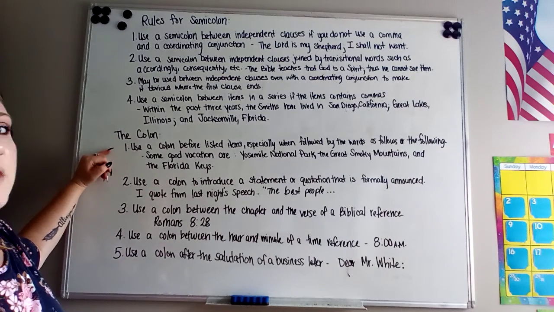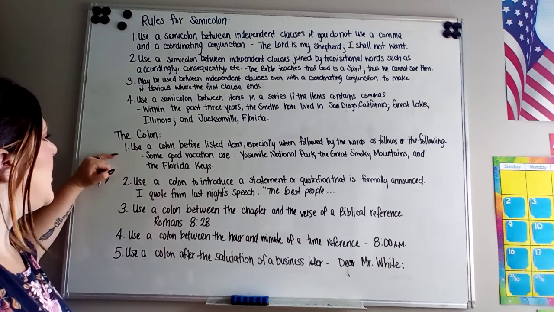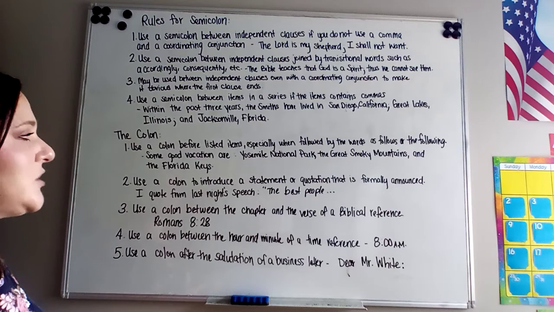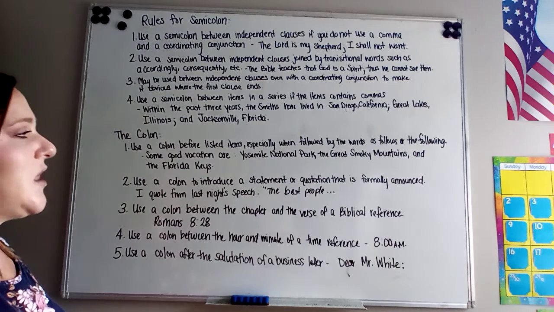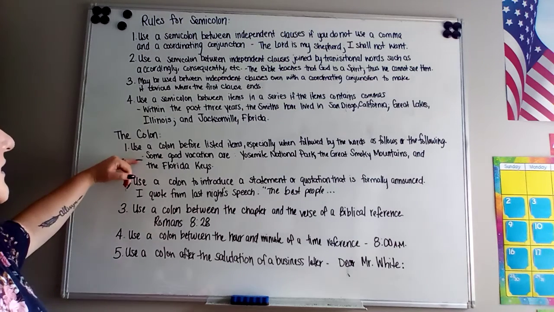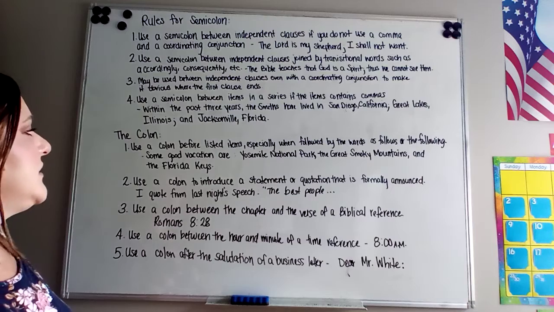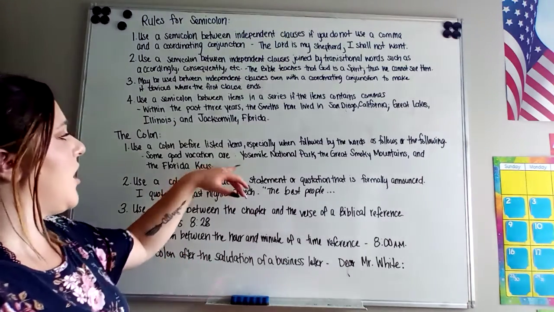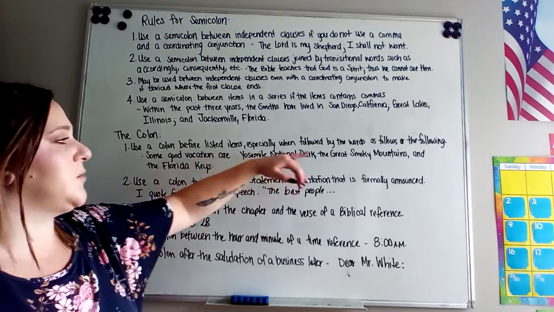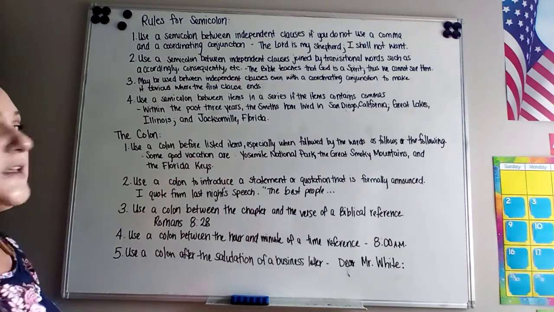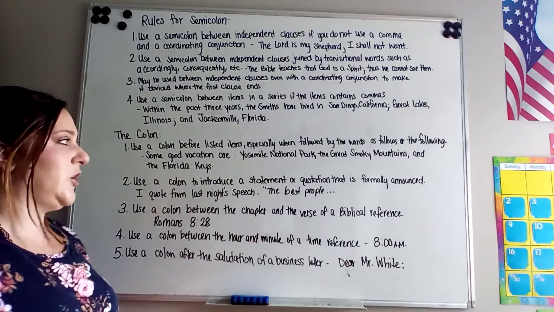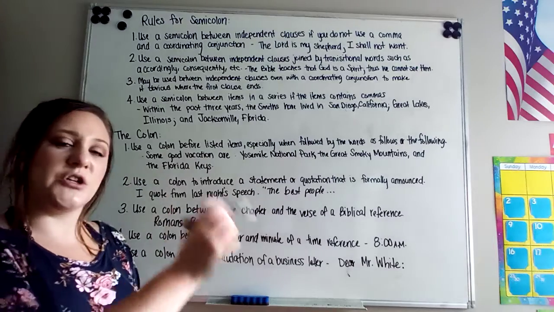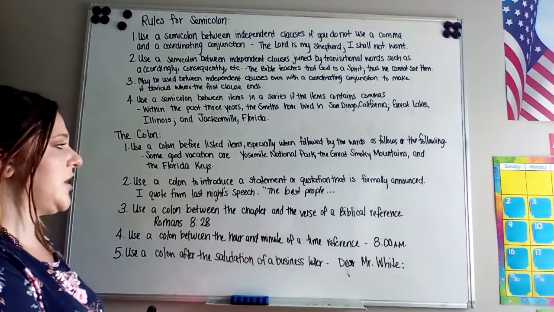Moving on to the colon. The first rule is that you use a colon before listed items, especially when followed by the words as follows or the following. So look at this sentence. Some good vacation spots are: Yosemite National Park, the Great Smoky Mountains, and the Florida Keys. This sentence is actually incorrect. If we're going to say some good vacation spots are, we're just going to use a comma and then list what they are.